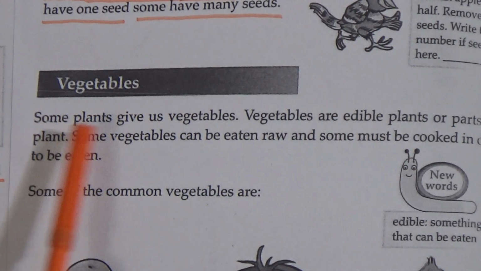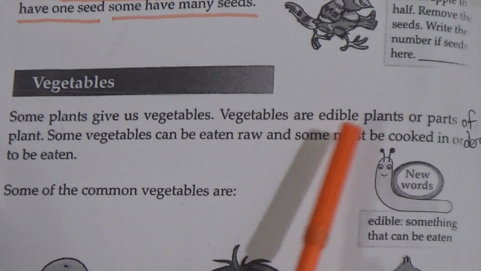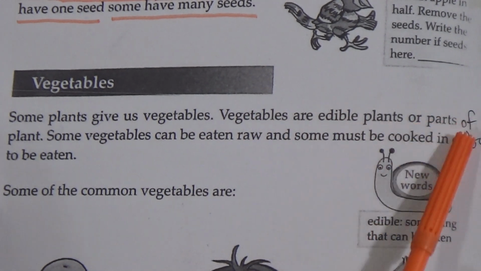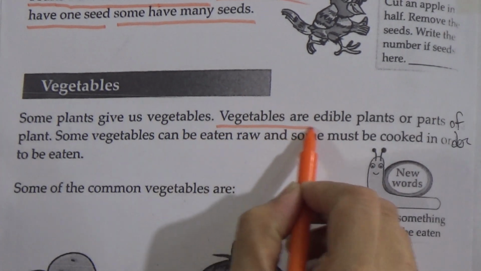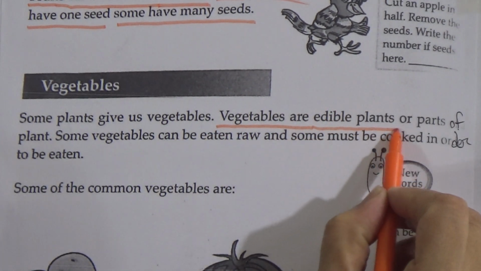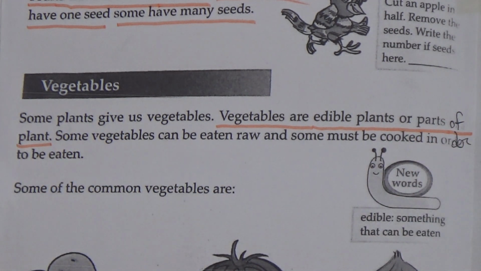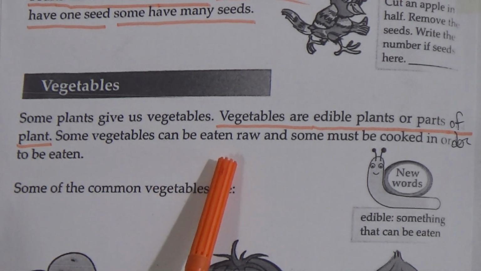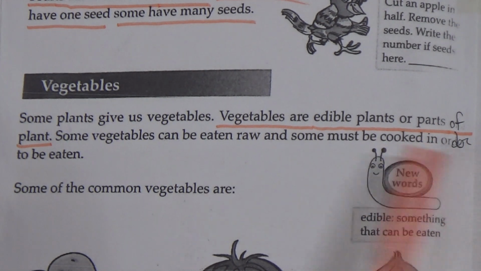Now come to vegetables. Some plants give us vegetables. Vegetables are edible plants or parts of plants. Okay, underline this line. Some vegetables can be eaten raw and some must be cooked in order to be eaten.